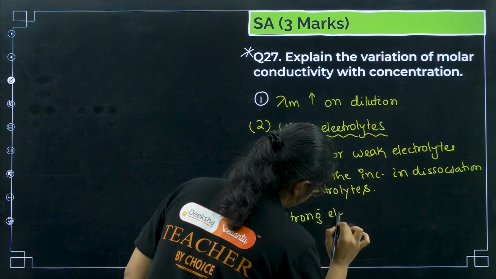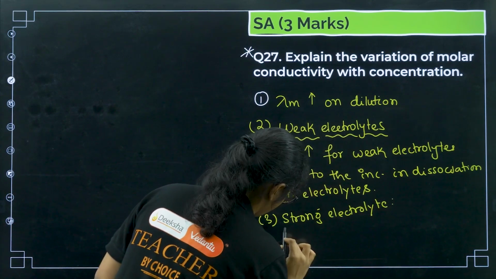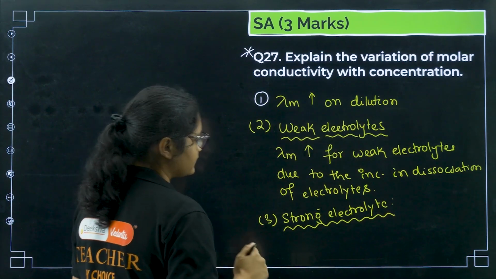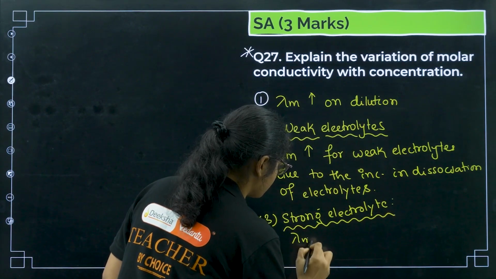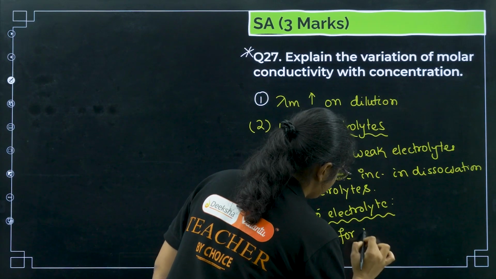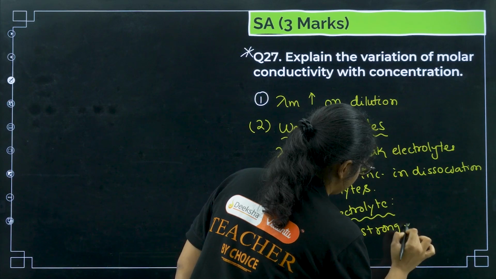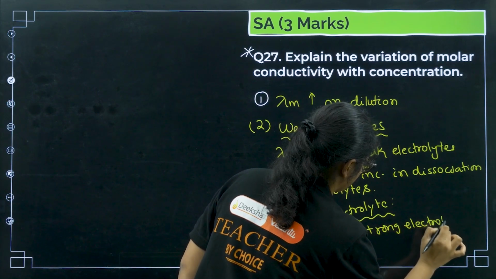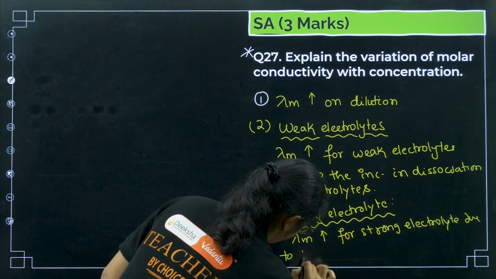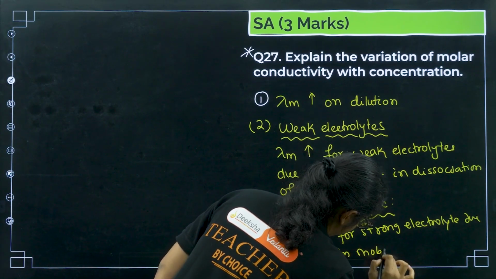Third, for the strong electrolyte, what is the case? For strong electrolytes, lambda m increases due to the increase in mobility.